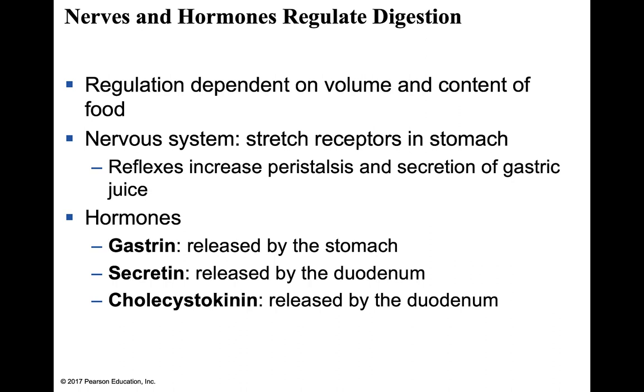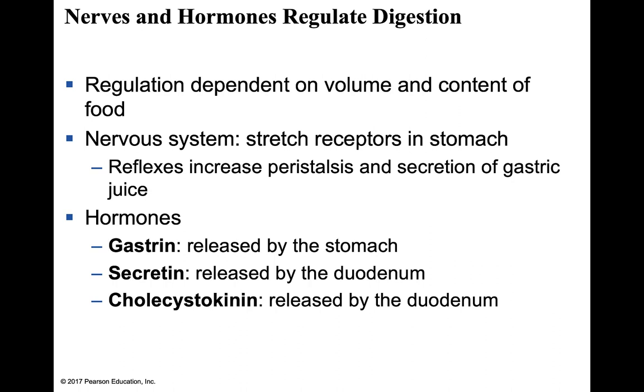Now, the next part is, how is this really complex mechanism regulated? The GI tract has its own special nervous system. It's called the enteric system. Those individuals who really follow digestive function quite often think of this area, which is responsible for controlling digestion, as the brain of the gut.